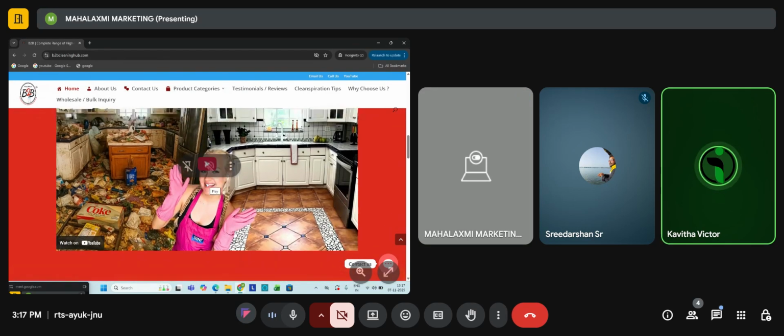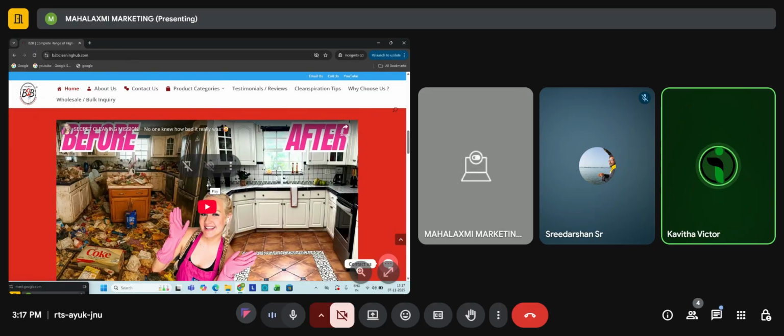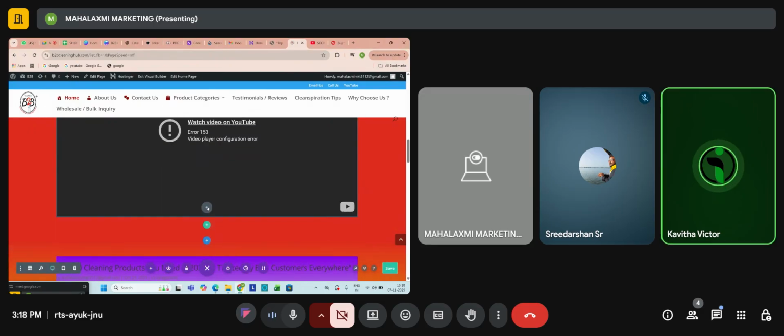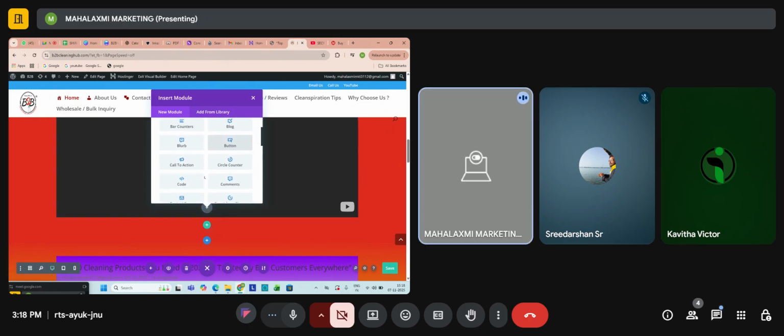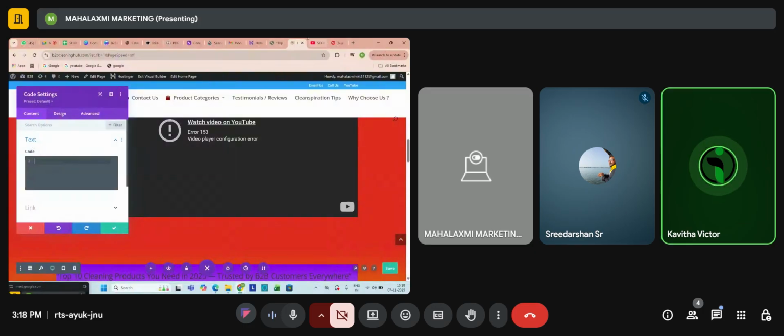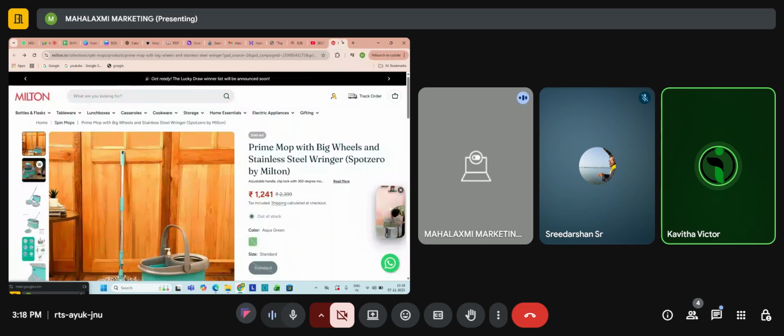So let us work on the map. Go back again to your WordPress. Add a new module, again code. This time open a new tab, go to Google and click on your direction map.